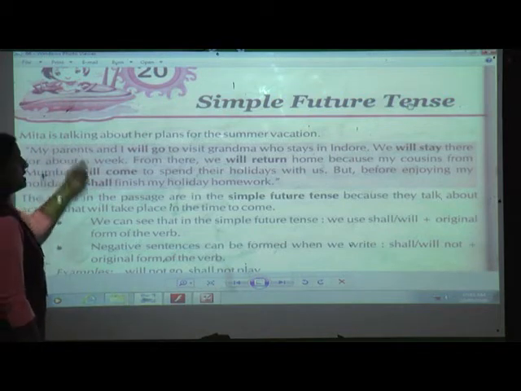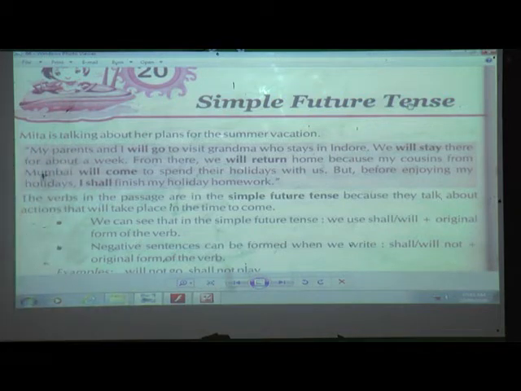My parents and I will go to visit grandma who stays in Indore. We will stay there for about a week.